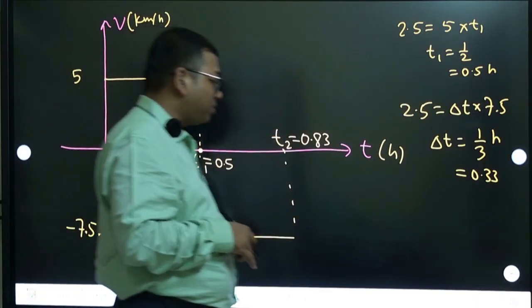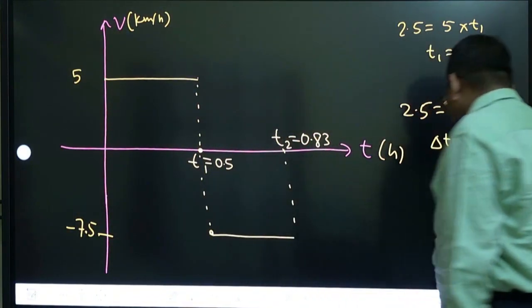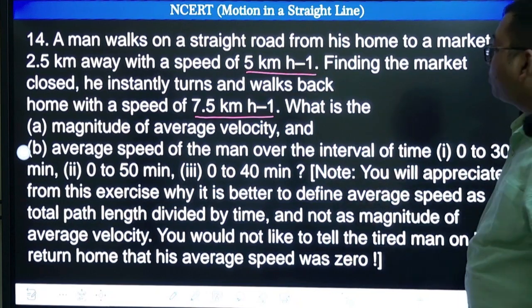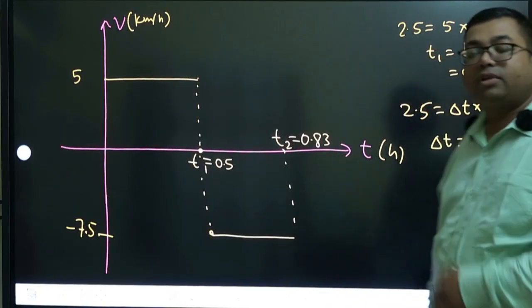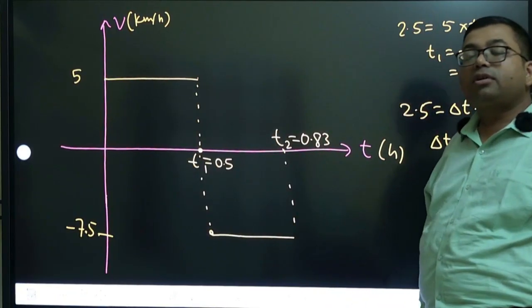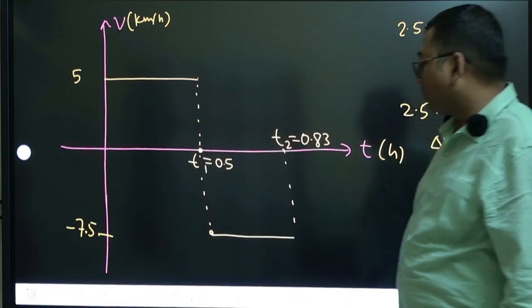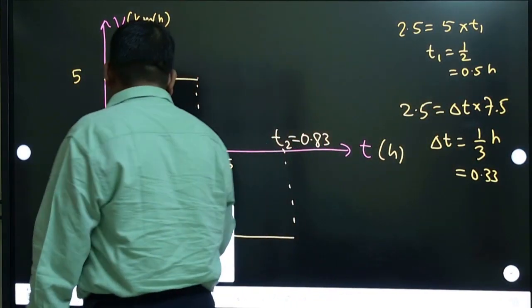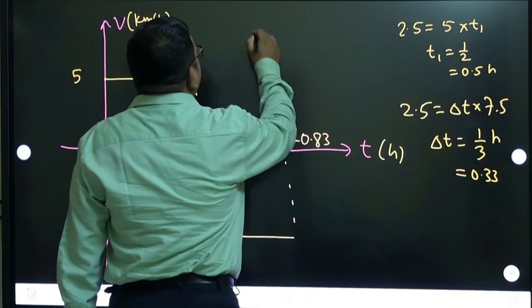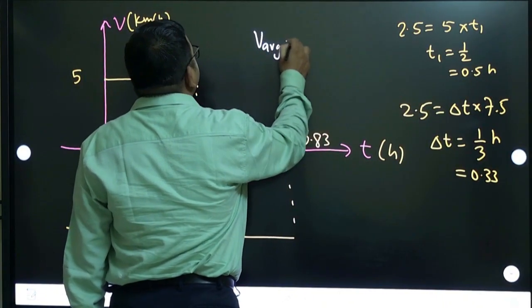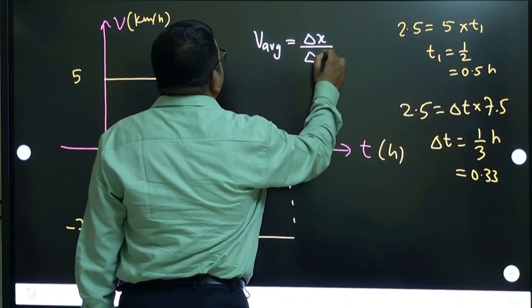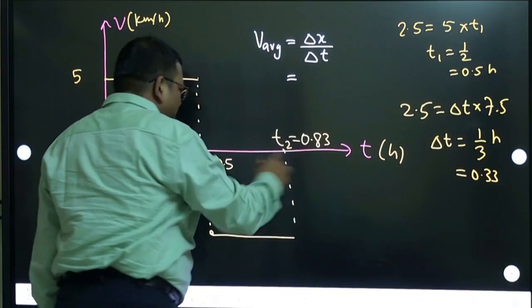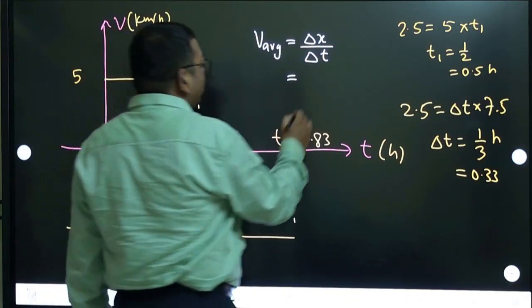Now let us think about what they are asking. Magnitude of average velocity. So when you calculate average velocity, what is it? Total displacement by total time. So total time is how much? 0.83 hour.